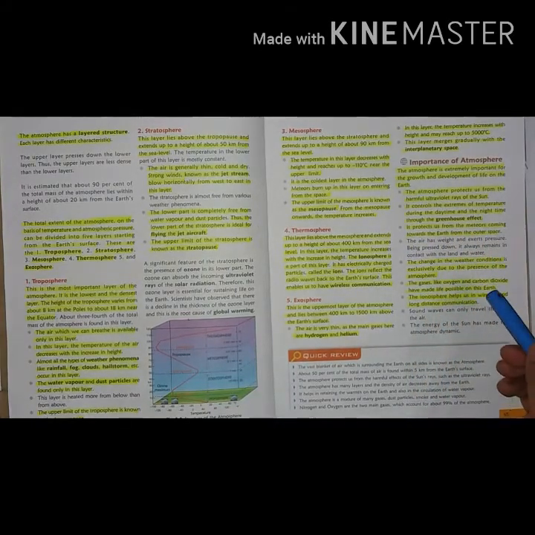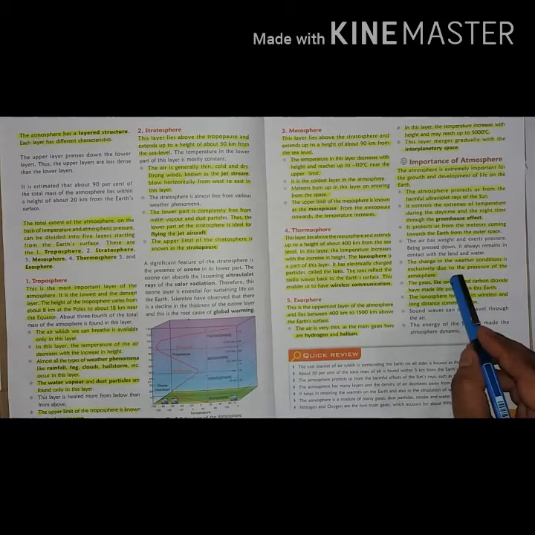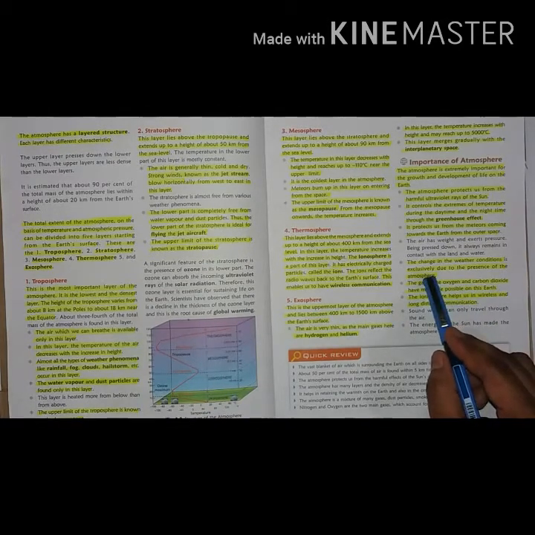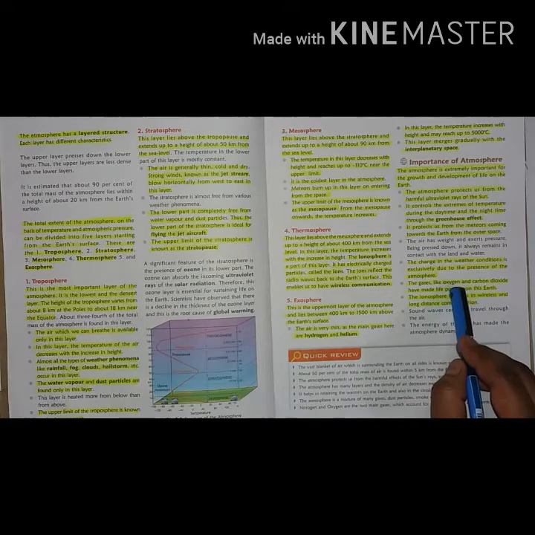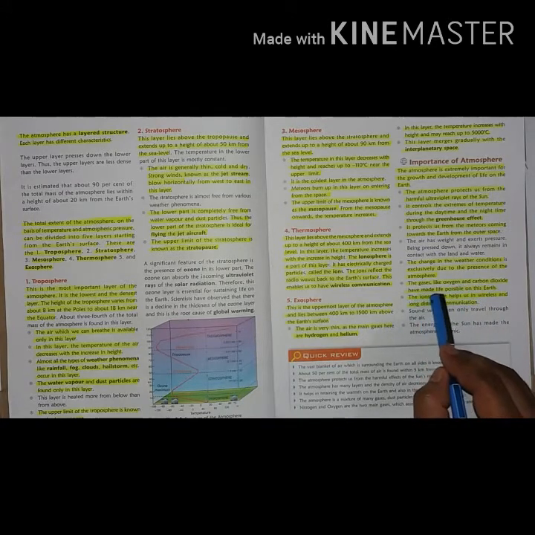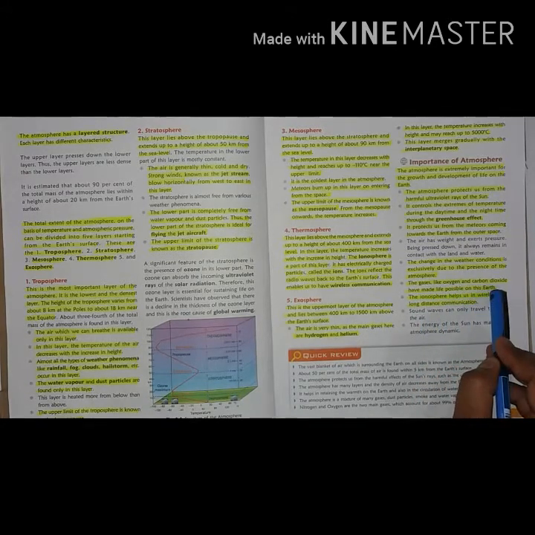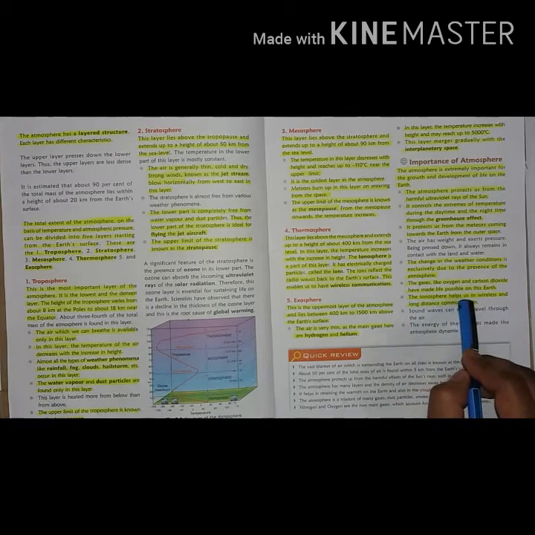The change in the weather condition is exclusively due to the presence of the atmosphere. The gases like oxygen and carbon dioxide have made life possible on this earth. The ionosphere helps us in wireless and long distance communication.